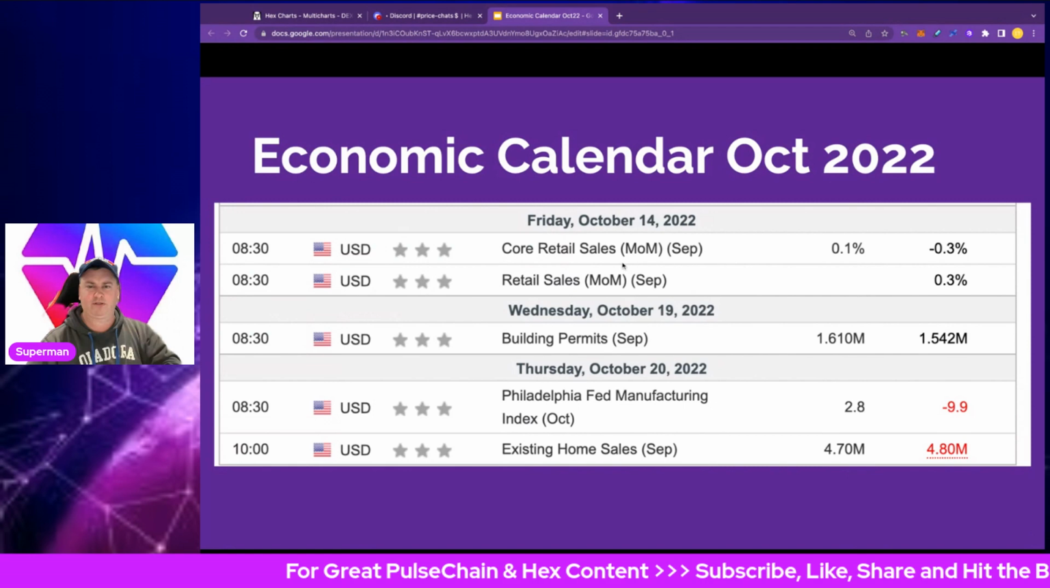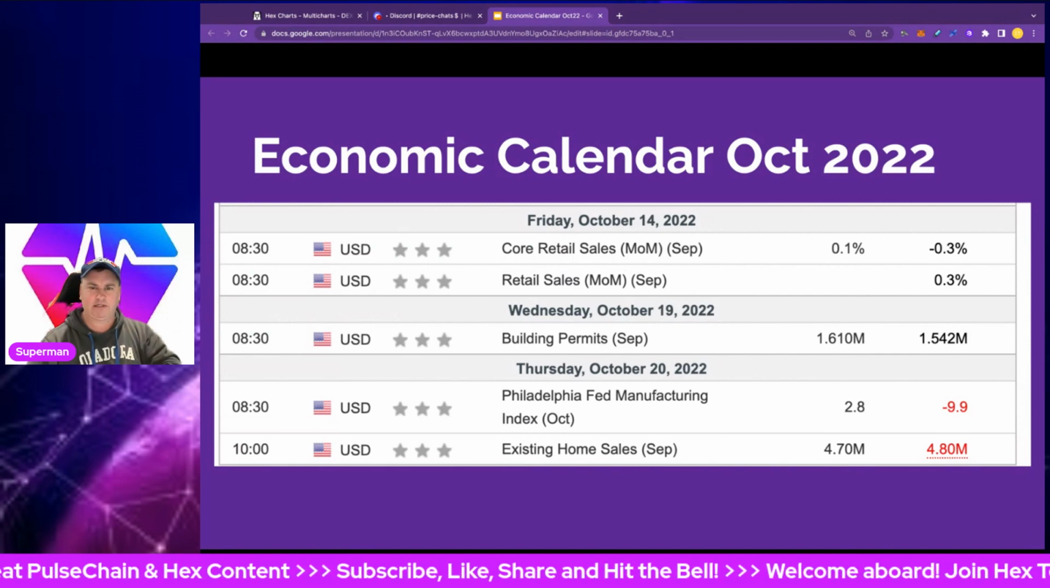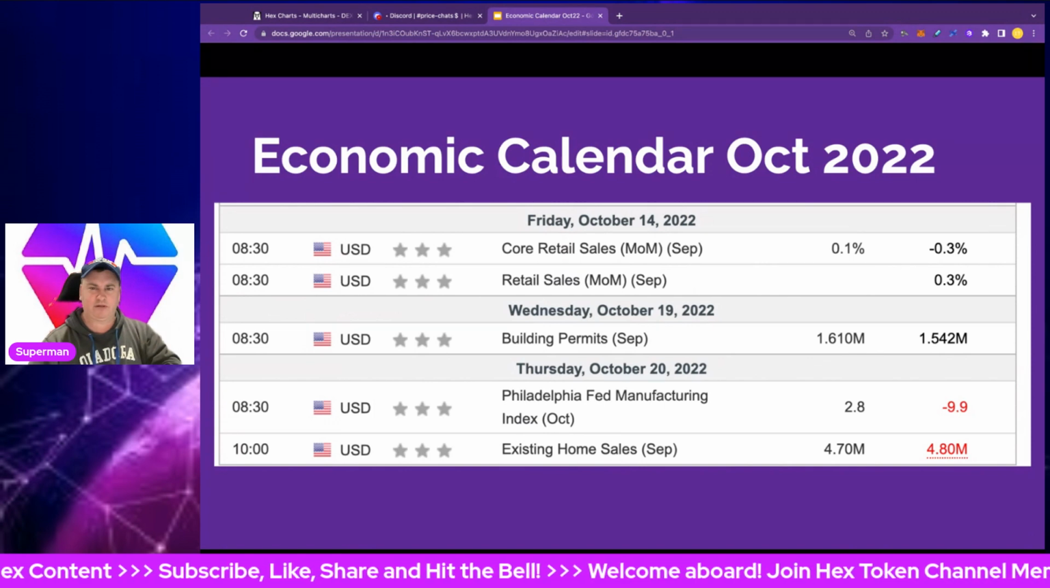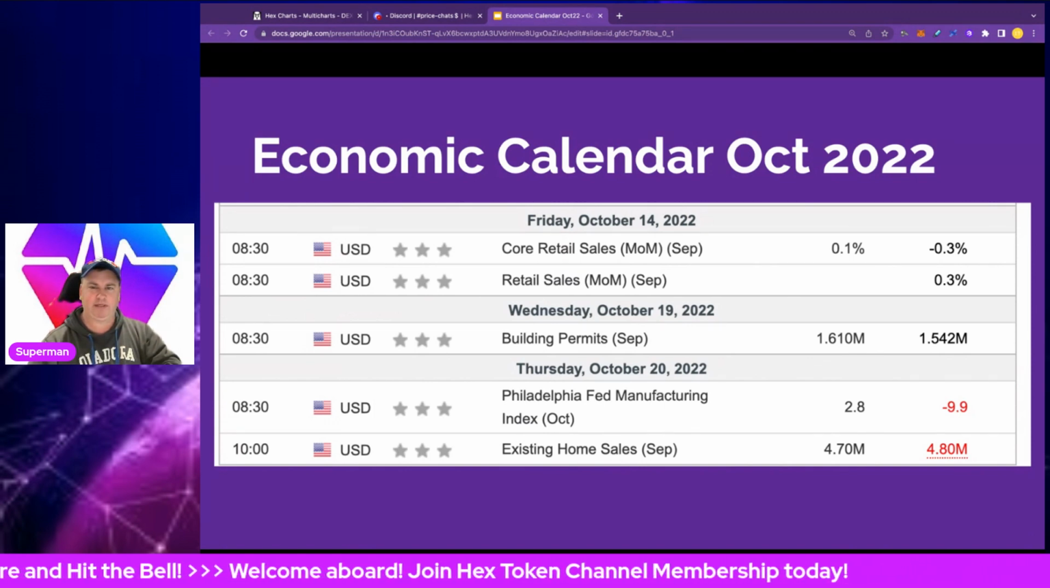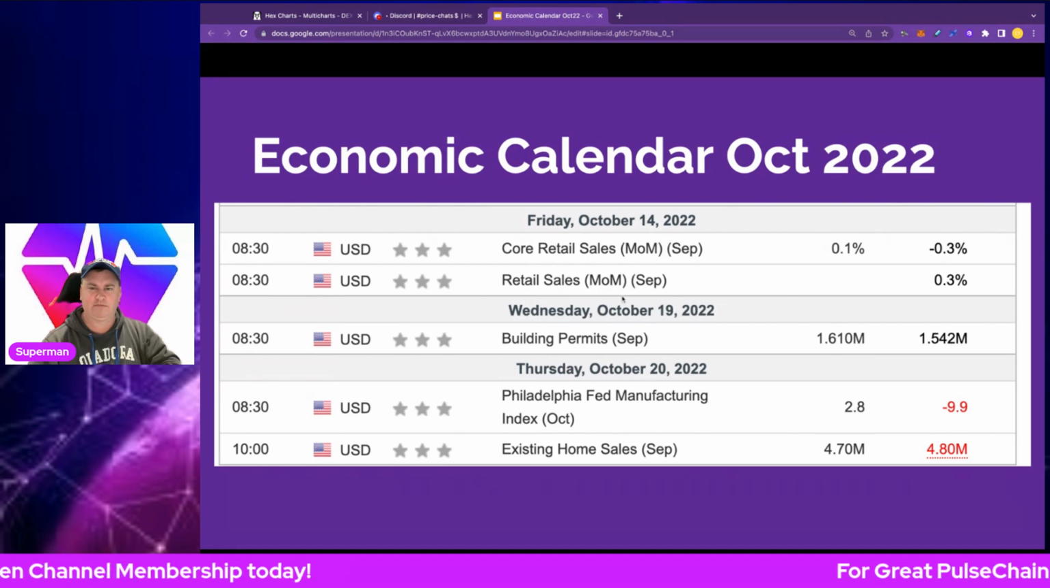As we move to the very middle of the month, core retail sales. We'll see how robust the demand side is. That's a determinant of inflation, and about 70% of US GDP is consumption. So we'll be looking at the retail sales month on month and core retail sales for September.